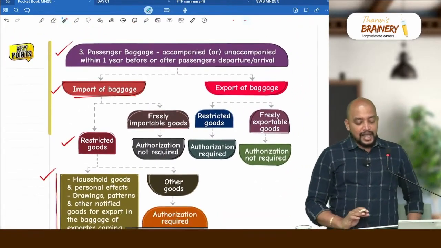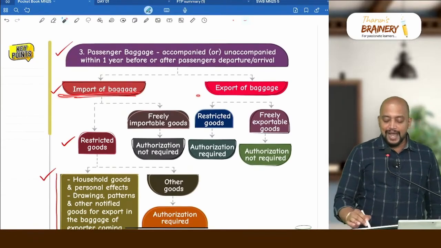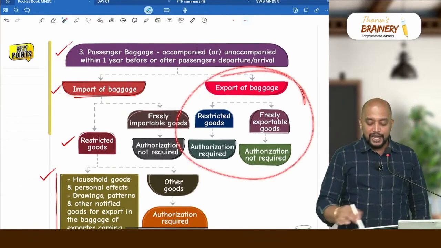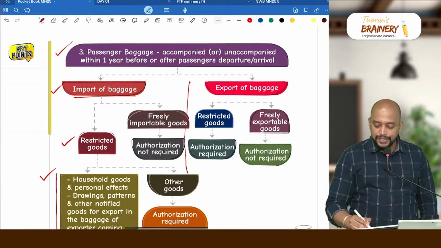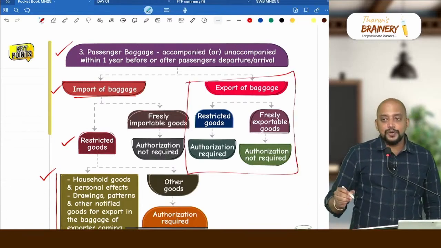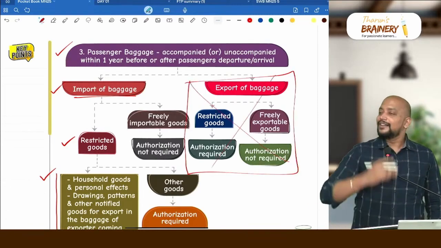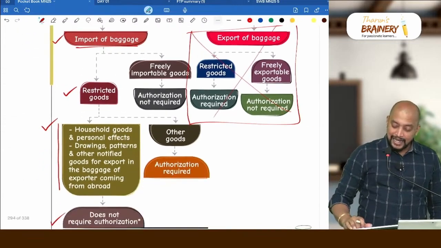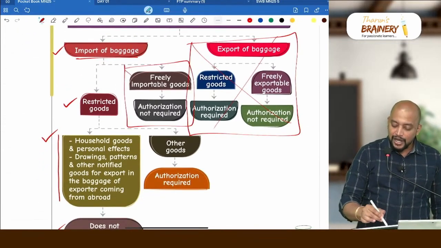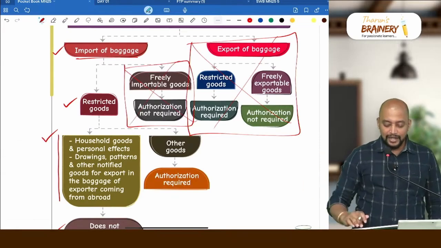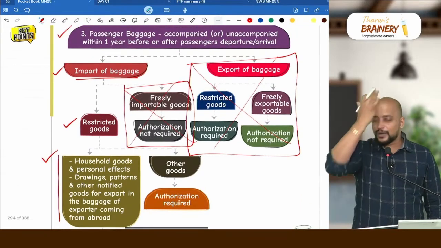Passenger baggage actually, so import of baggage, export of baggage. Export of baggage you see restricted goods, freely exportable goods. So no need to remember, okay. Then next, import of baggage, freely importable goods, authorization not required. So therefore we don't have to bother about this.